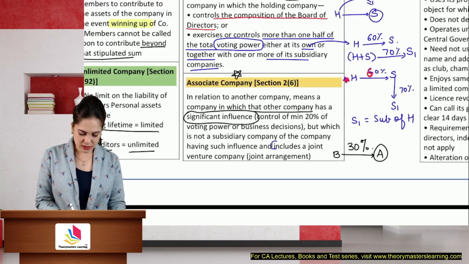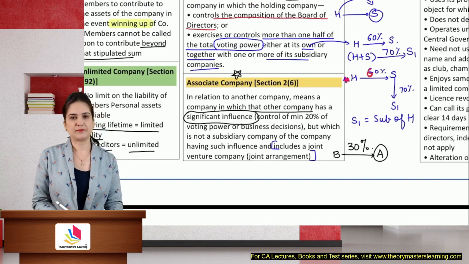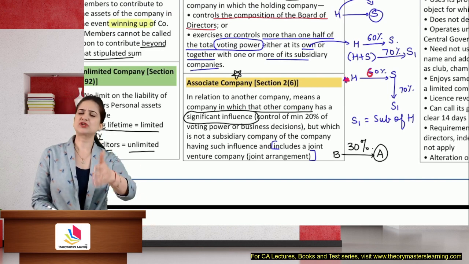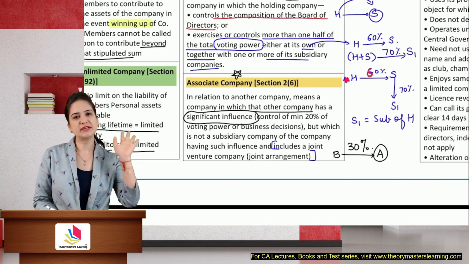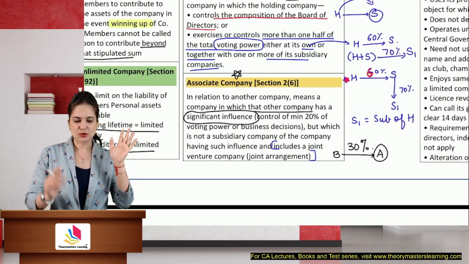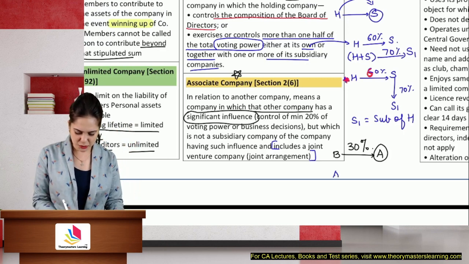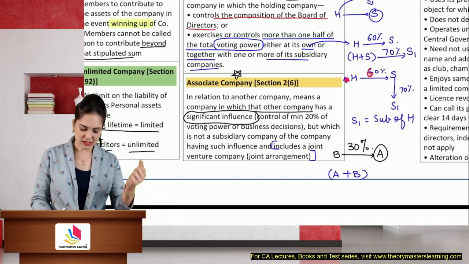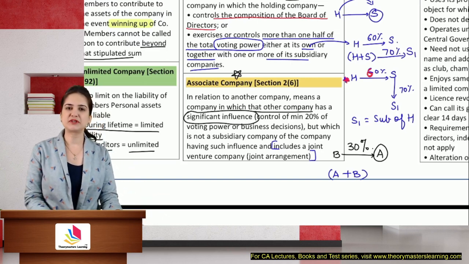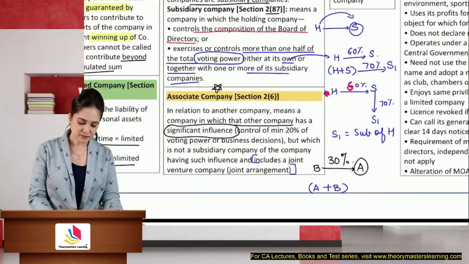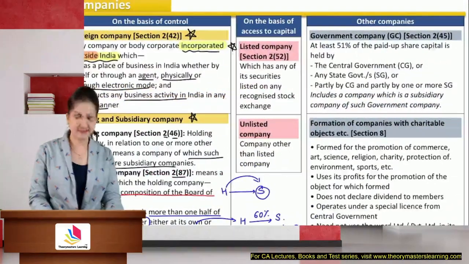It includes a joint venture company or a joint arrangement. Now, joint venture has the same meaning which you have studied in 12th standard. So A and B both do business together in a joint venture. They are known as associate companies. So yes, we need to know the definition of associate. Then we have a listed company.